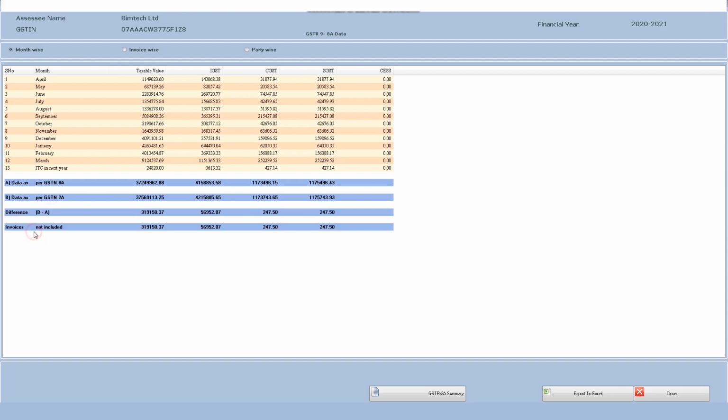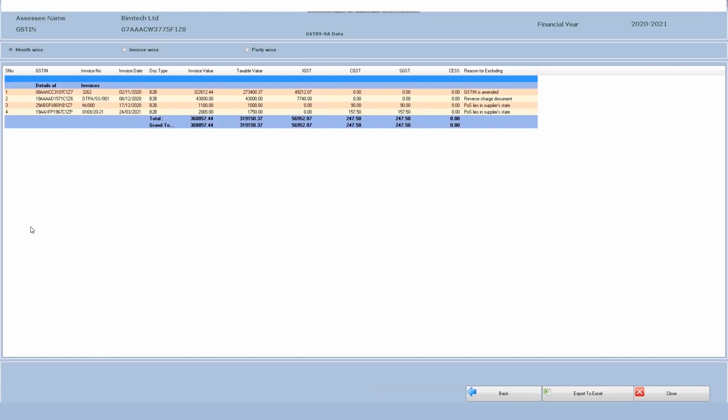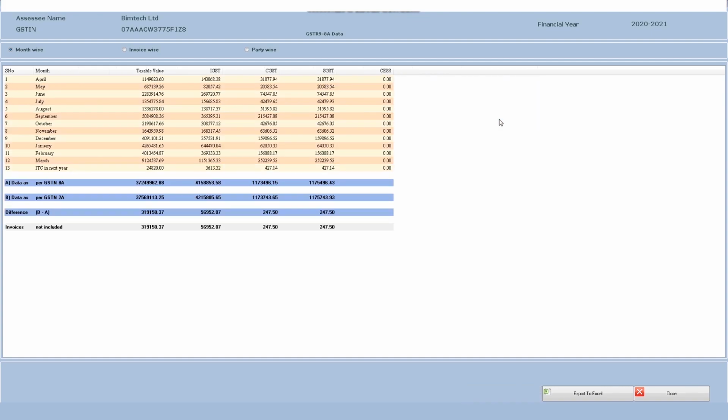Then we have added a new column, invoices not included. In this column we have added the invoices for which you cannot take the credit, and when you click on this you can get the details of all those invoices, and the reason for excluding is also shown, such as GSTN is amended, reverse charge document, POS lies in supplier state. So this is basically the difference due to which we cannot take the credit. All these transactions come in our 8A Excel also.